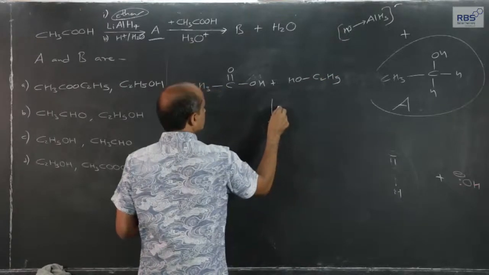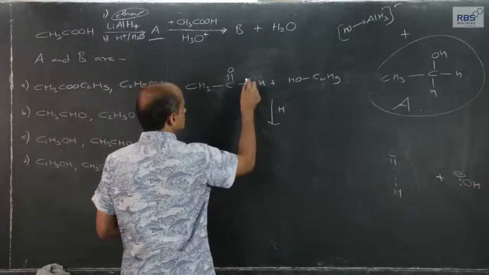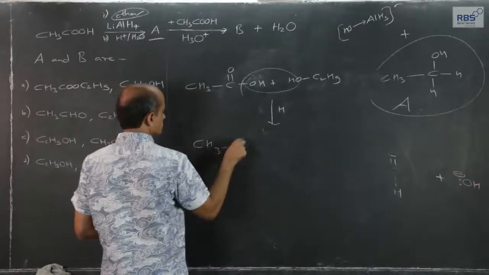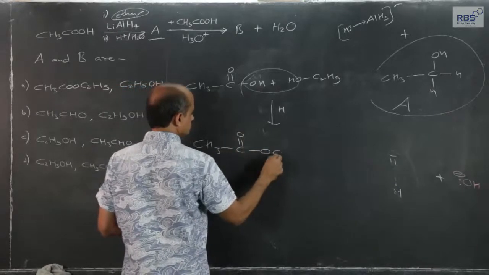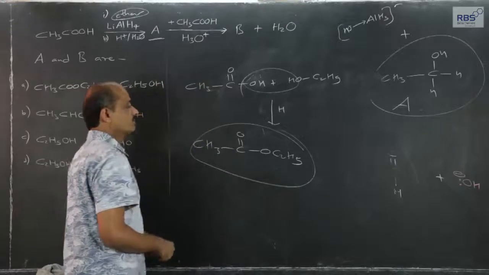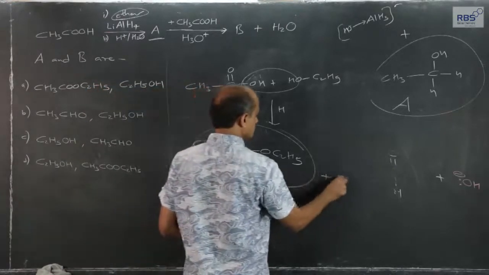in the presence of acid will give rise to ester plus water. So, it is this.